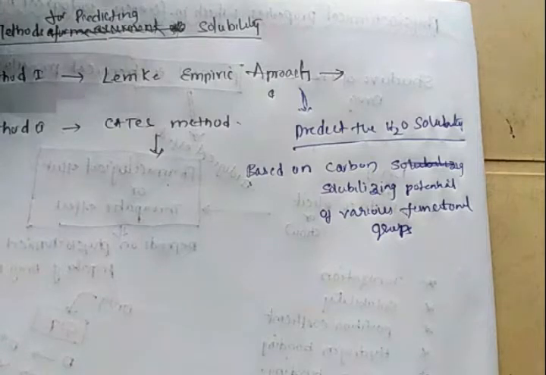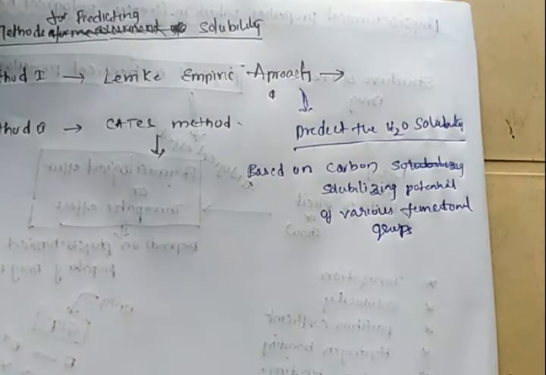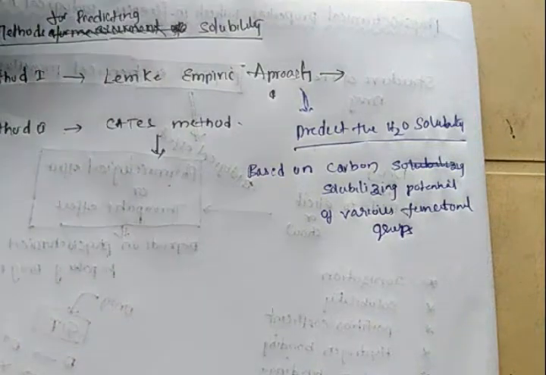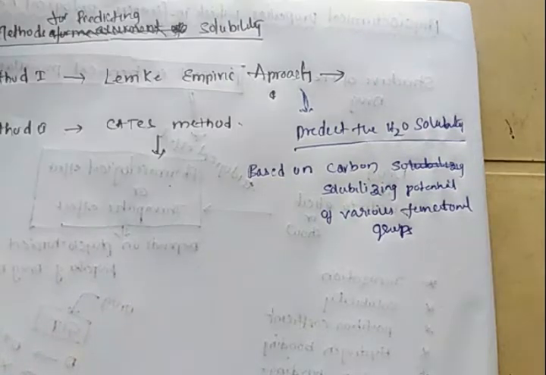So we will discuss what is meant by the carbon solubilizing potential of a functional group. The Lemke empiric approach is based upon the carbon solubilizing potential of various functional groups, so by this method we can predict the solubility of a drug molecule based on the carbon solubilizing power of its functional groups.